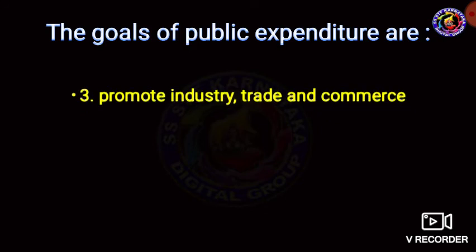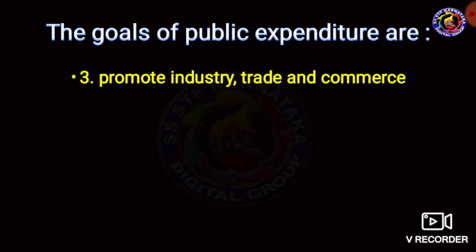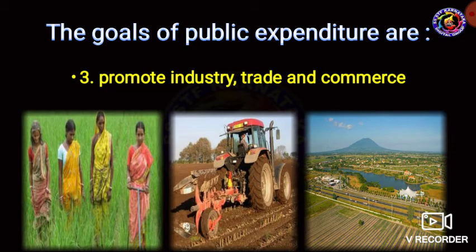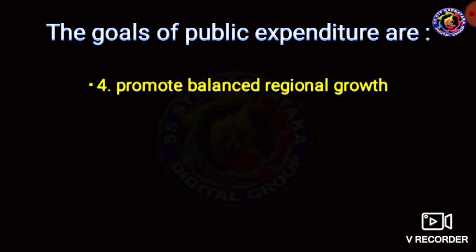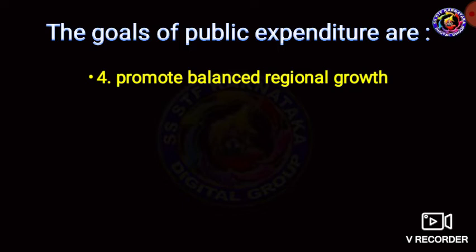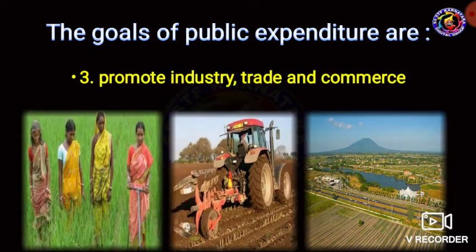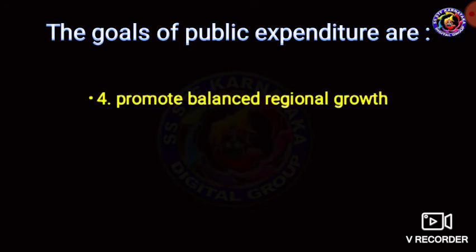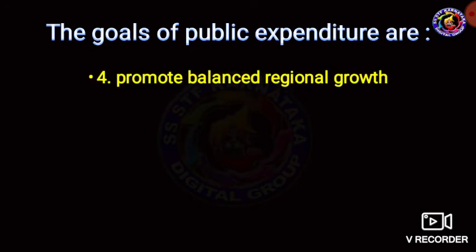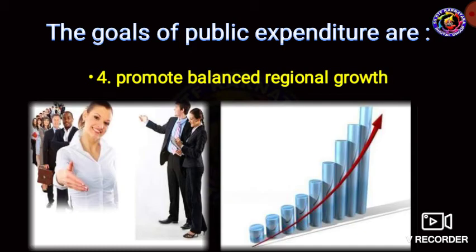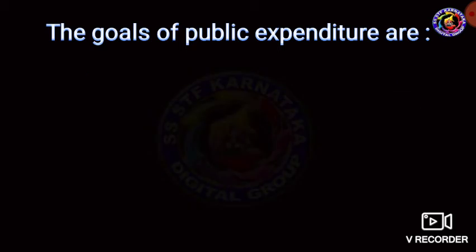Then the third one is it promotes agricultural and rural development. It promotes balanced regional growth in the economy.